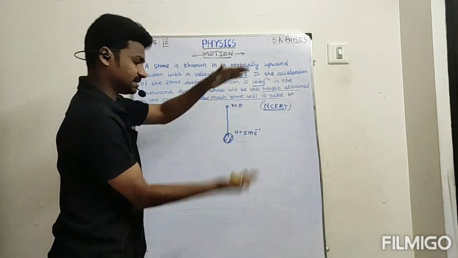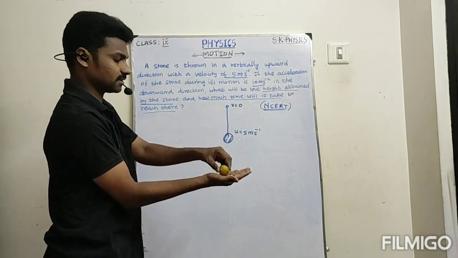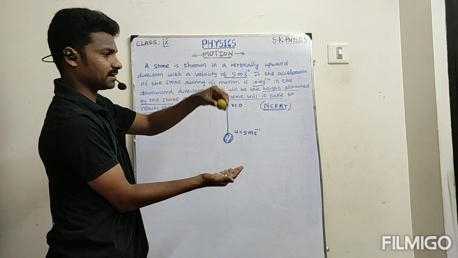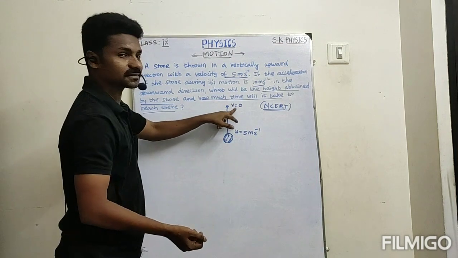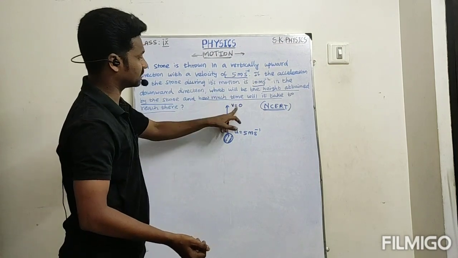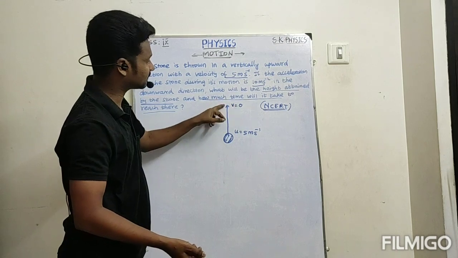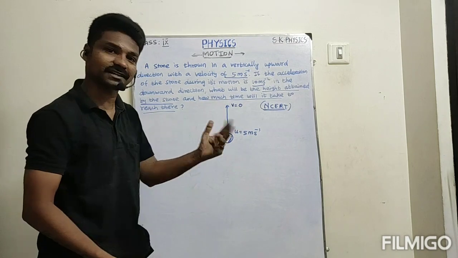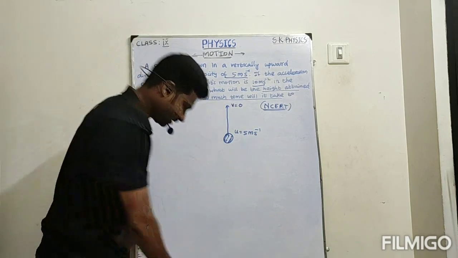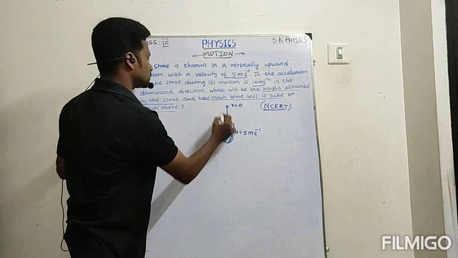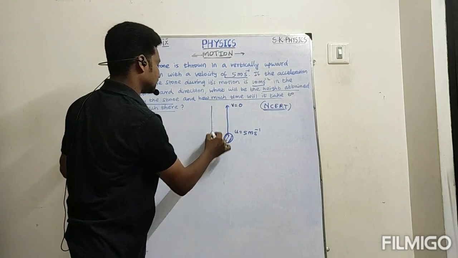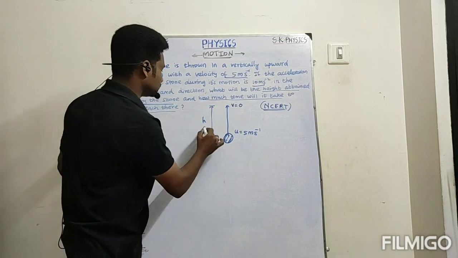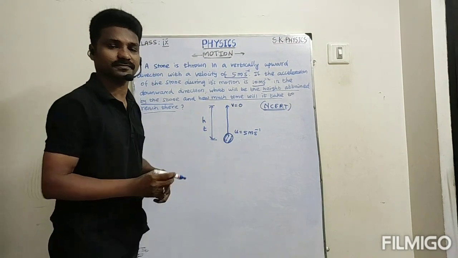At the turning point, at that critical point, the velocity is 0. So I treat that as the final velocity of the object. Now in this question, what is asked? The height attained by the ball, and then the time taken. That's all. This is the question.